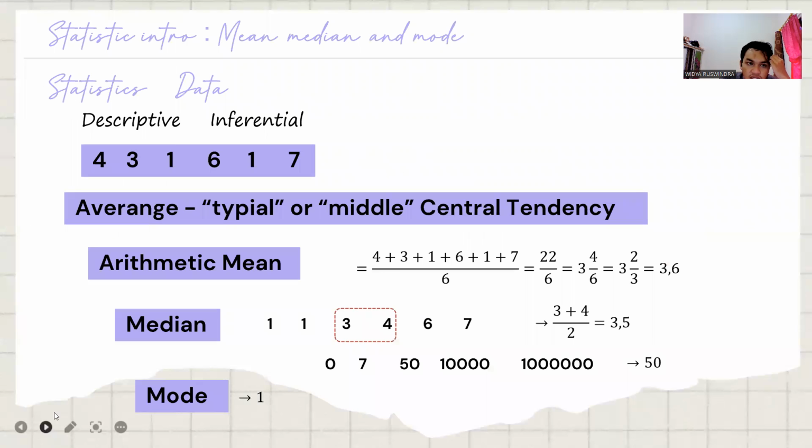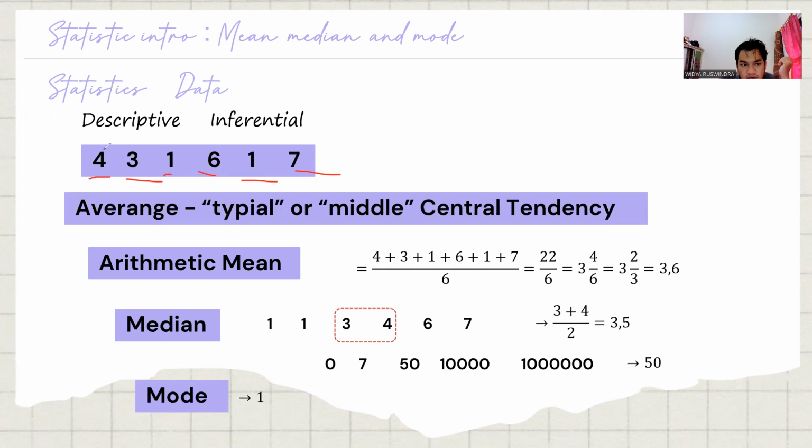Next is video. This is a statistic intro. We have statistic data. Statistic data is about descriptive and inferential. Let's say we have the data points 4, 3, 5, 3, 1, 6, 1, and 7. This is data from, let's say, the height of a plant.